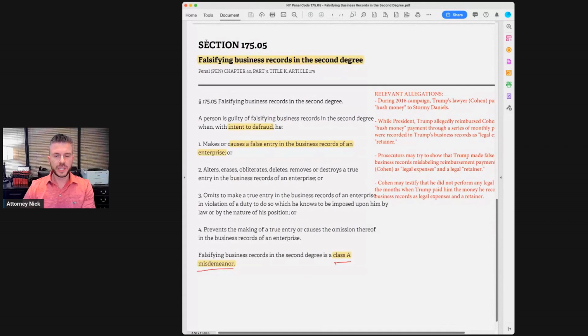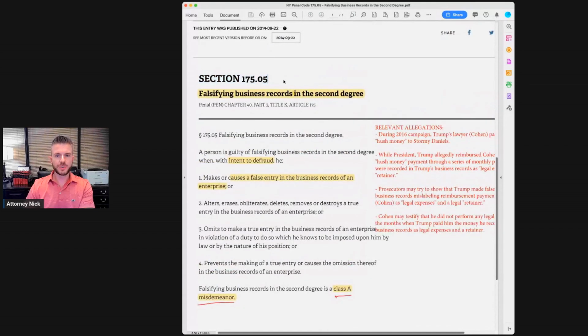So here we have the New York Penal Code section 175.05, falsifying business records in the second degree. It states that a person is guilty of this crime if, with intent to defraud, he, number one, makes or causes a false entry in the business records of an enterprise. So what are the relevant allegations that prosecutors might try to prove up in order to prove this crime?